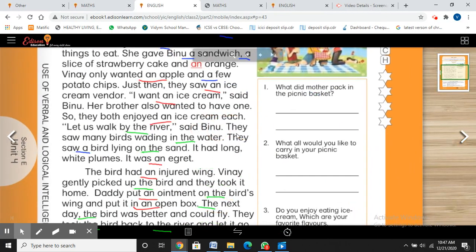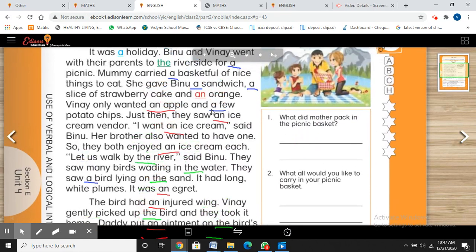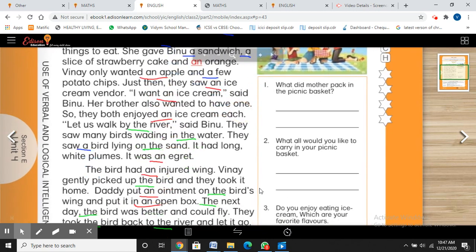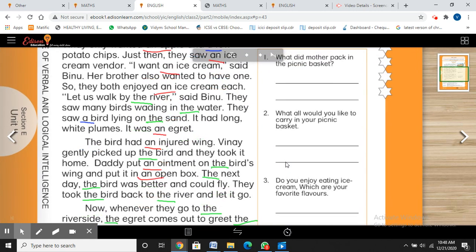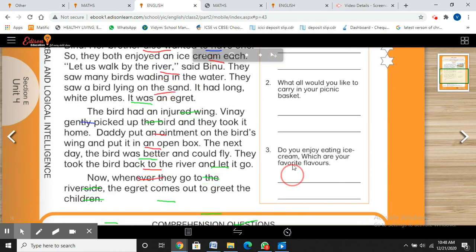After doing this, we are going to do question answers. What did mother pack in the picnic basket? With the nice things, that was a sandwich, a slice of strawberry cake, an orange, an apple, and a few potato chips, all in the basket. What all would you like to carry in your picnic basket? So you're going to tell me what should be there in your particular picnic basket.